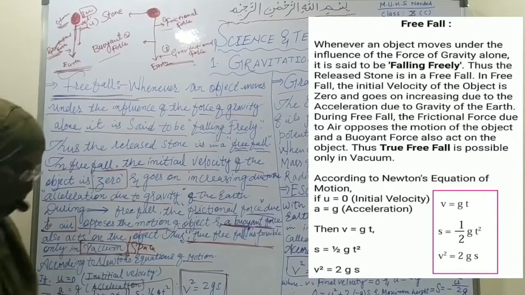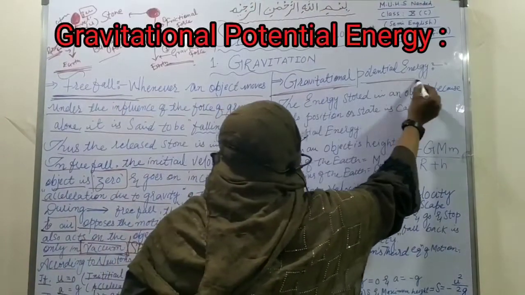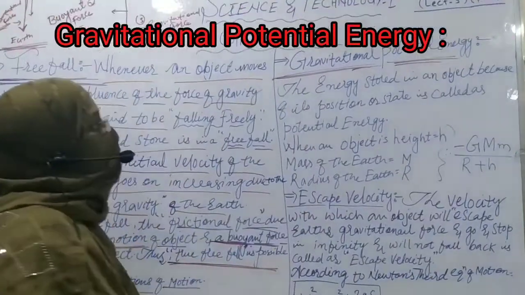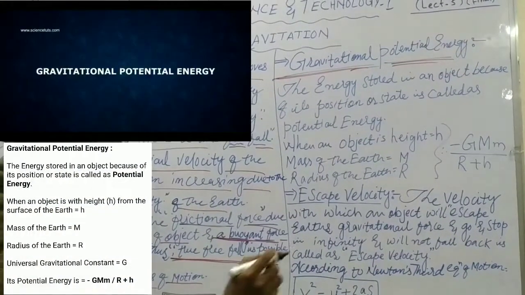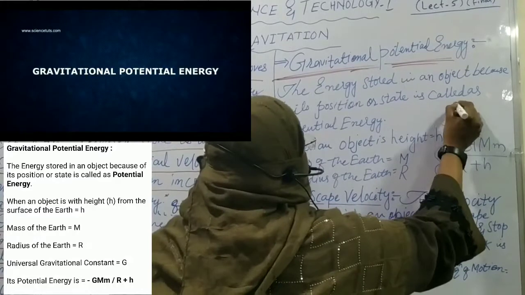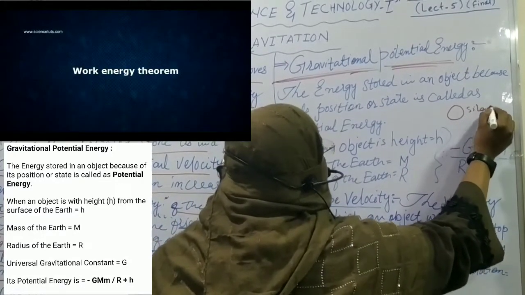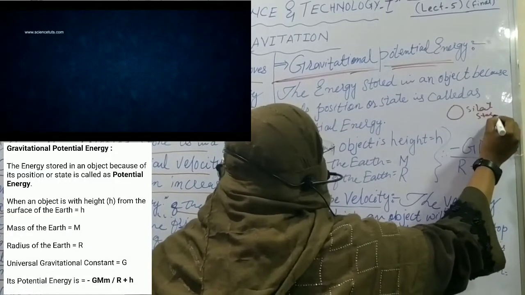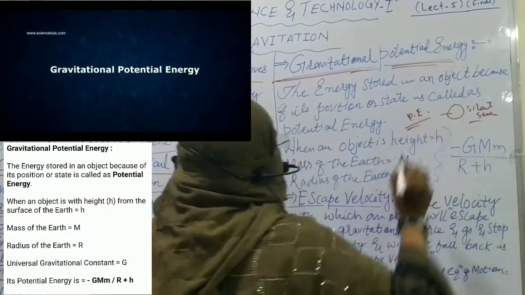We will move towards our next topic, that is gravitational potential energy. So students, what is potential energy? We know that when we have a stone in our hand in the stationary or silent state, it is called potential energy.